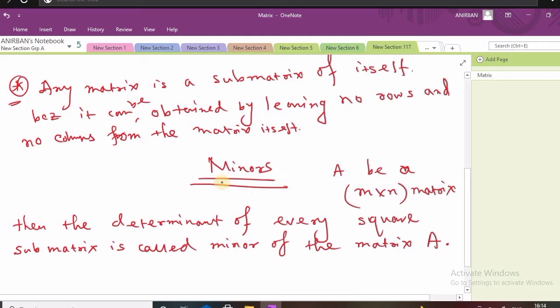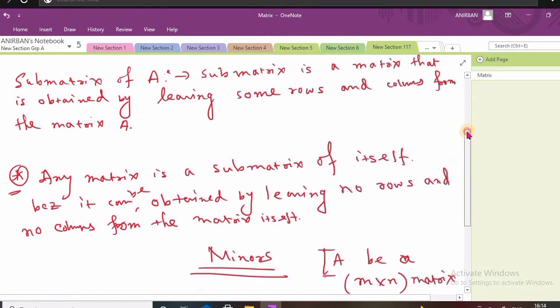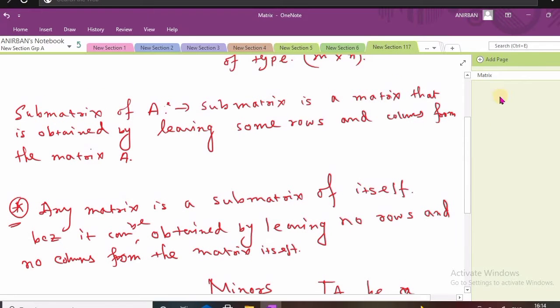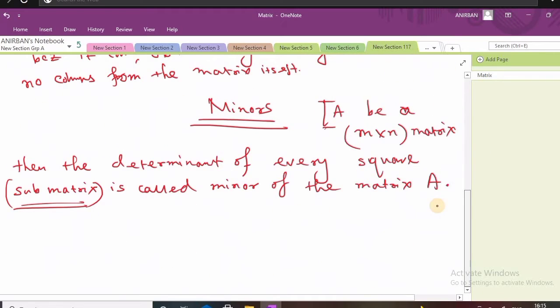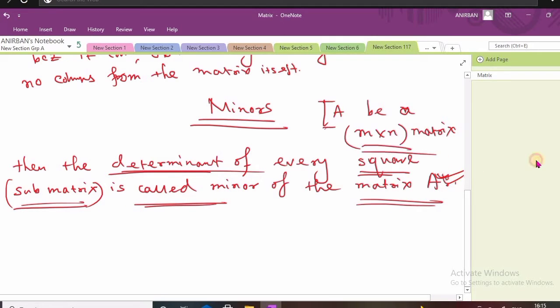So this is a very important statement. If A is an m cross n matrix, then the determinant of every square submatrix is called a minor of the matrix A. How to obtain the submatrix we have already discussed: if we remove some rows and columns from a matrix, we obtain a submatrix, and if it is a square matrix, the submatrix is also a square matrix.